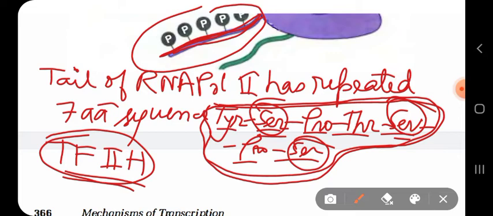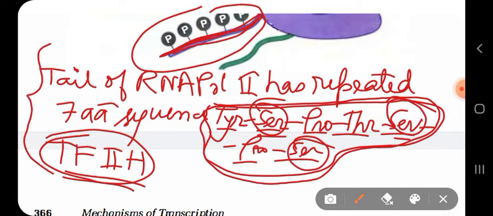So it means that when phosphorylation occurs on the tail of RNA polymerase, the initiation factors, that is TF2B, TF2A, and all the other initiation factors which bind during the initiation process, will shed off, will be removed, in order to make the RNA polymerase move on and carry out the elongation process. I think you have understood what I have tried to say.